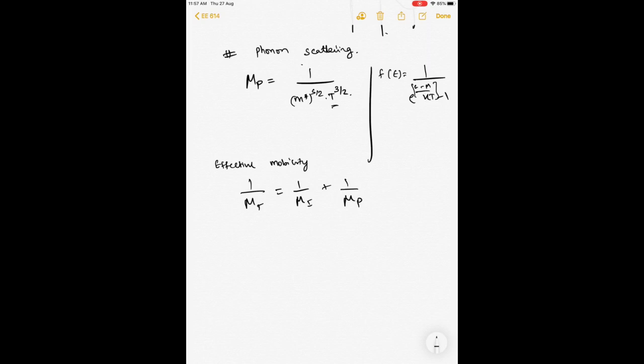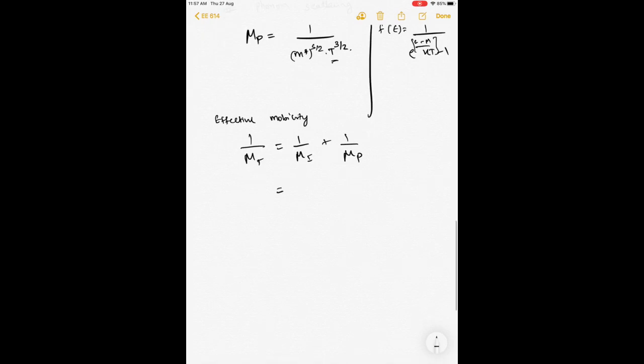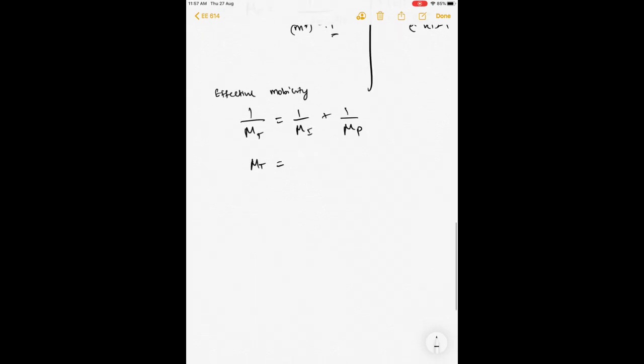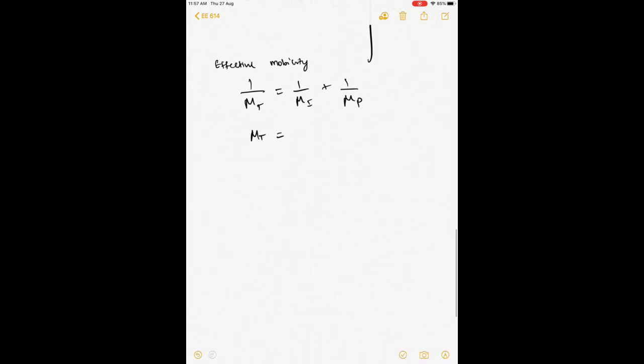And if you have a high number of impurities as well as high temperature, the actual mobility turns out to be something like m star to the power minus 3 by 2, T power half. So if you are having a heavily doped semiconductor at high temperature, you will have a mobility which increases with temperature.